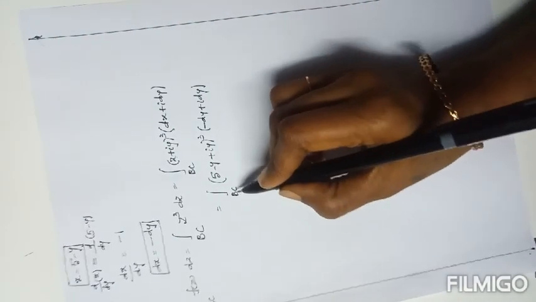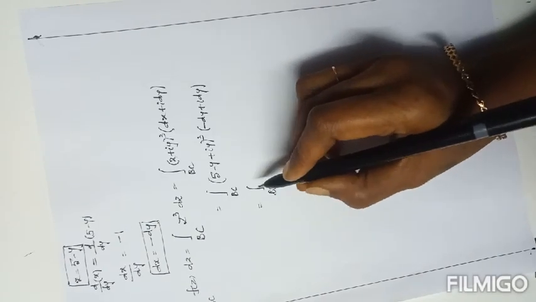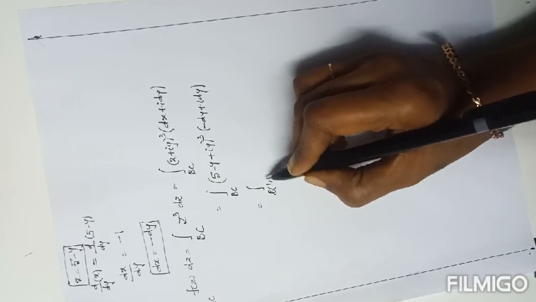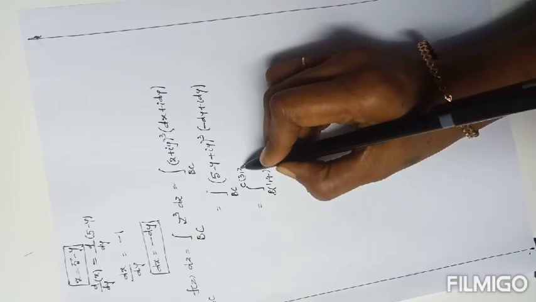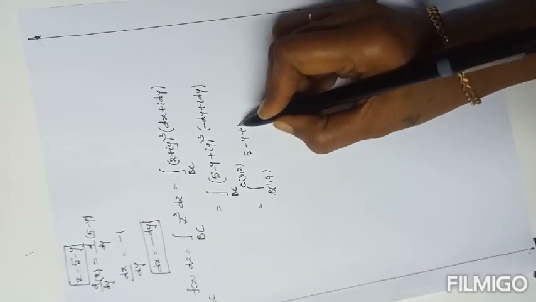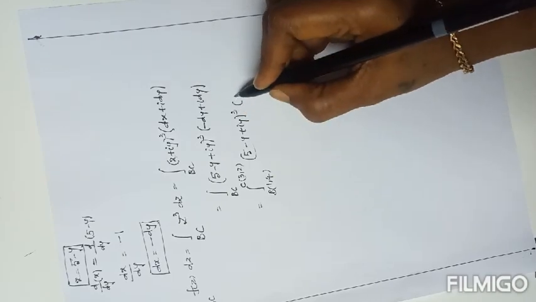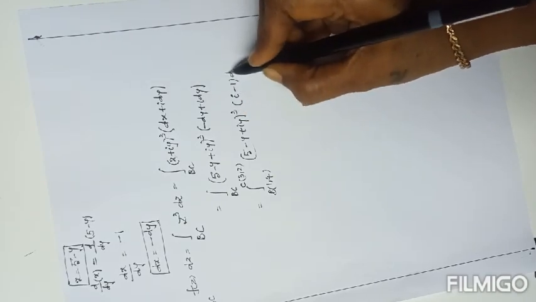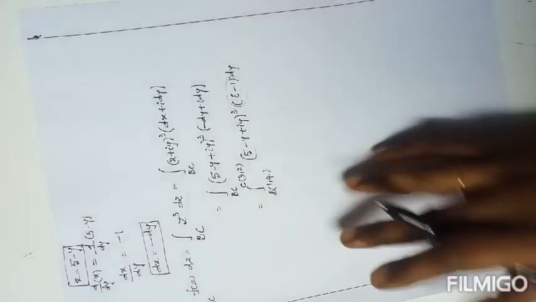BC is nothing but B to C. The B coordinate is (1, 4) and the C coordinate is (3, 2). So we have the integral of (5 minus y plus iy) whole cube. Here the common factor is dy, giving (i minus 1) dy. Now this is a purely constant, so keep it outside.